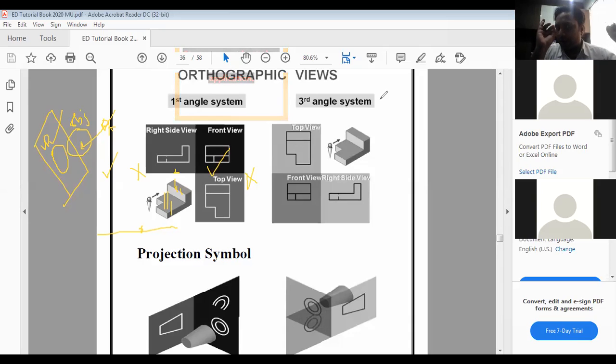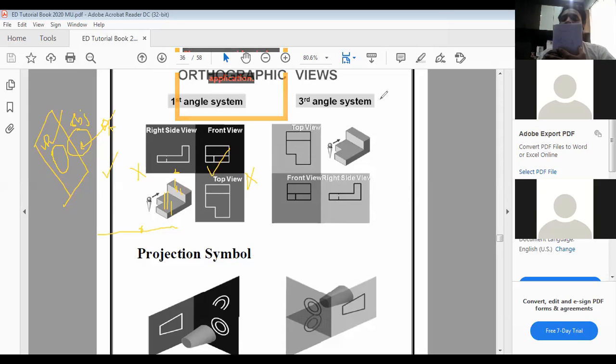Suppose this is my front view, suppose this is a copy, and this is my front view. This is my right hand side, this is my left hand side.